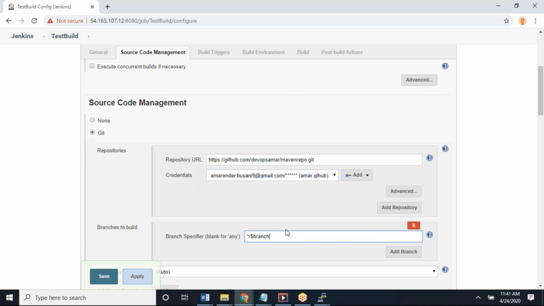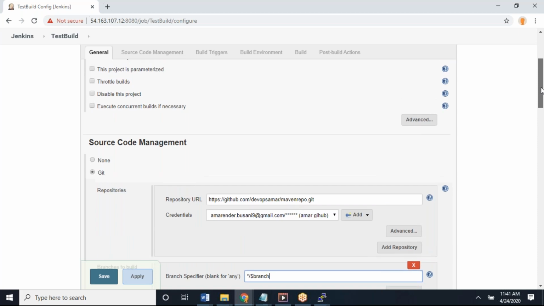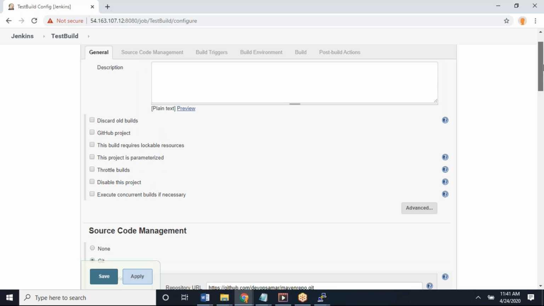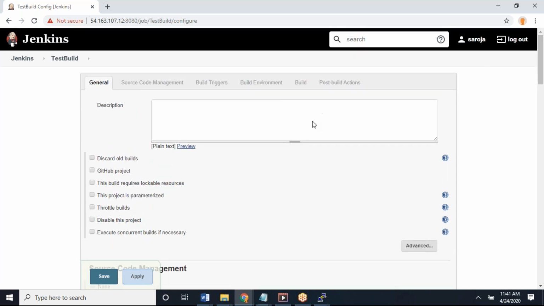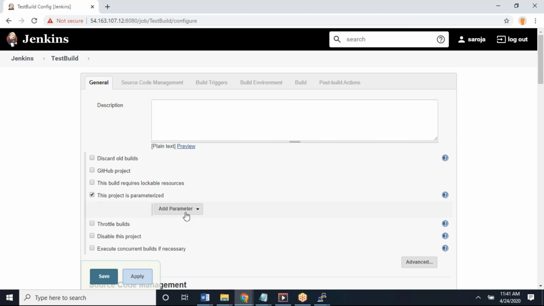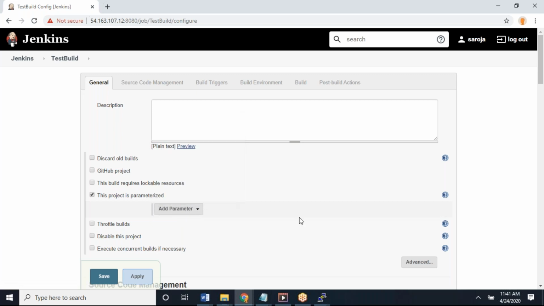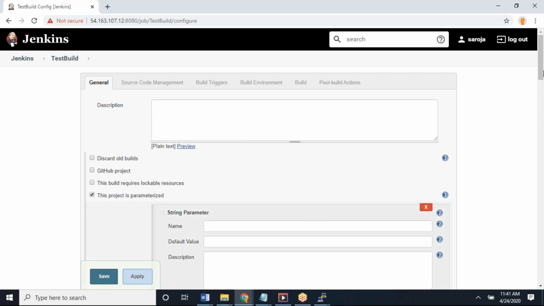Scroll up a little bit. Now I have to define from where I have to pick this branch. Scroll up. Here there is an option called 'This project is parameterized'. Can you click on that? You have multiple types. Let's choose string parameter. So I'm defining it now.